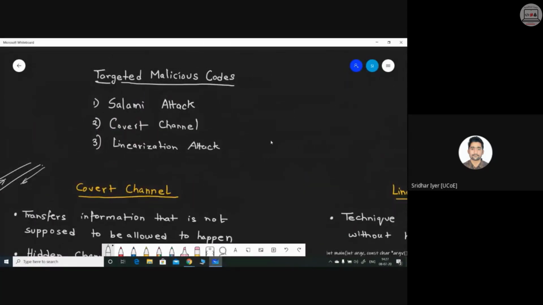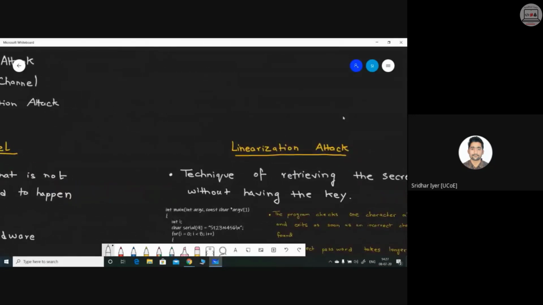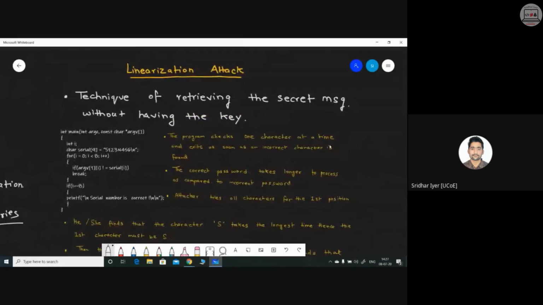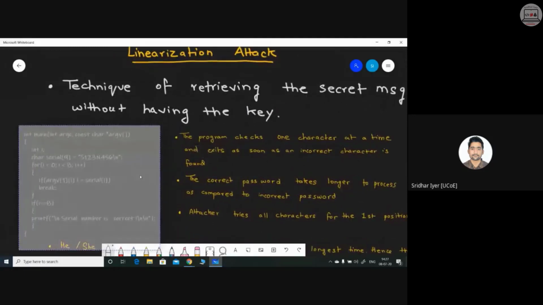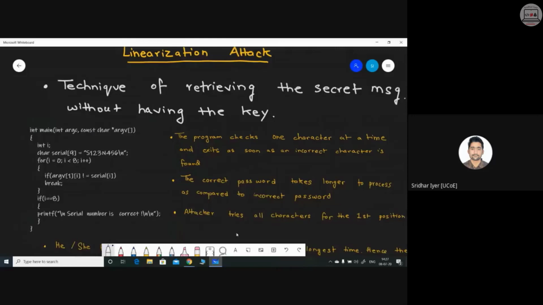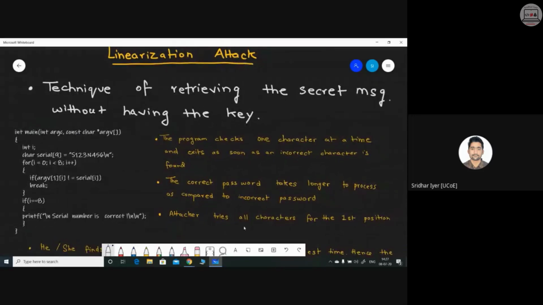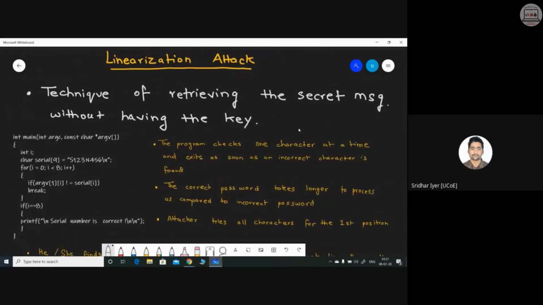The last type of targeted malicious code is called a linearization attack. It is quite different. It is not similar to what we have done so far. Kindly have a look at this particular piece of definition. A linearization technique is basically a technique of retrieving the secret message without having the key. You can term this as a brute force kind of attack where you do not have access to the keys, but even without the key, you are trying to guess what could be the password.